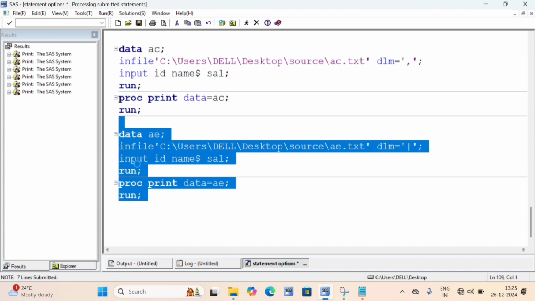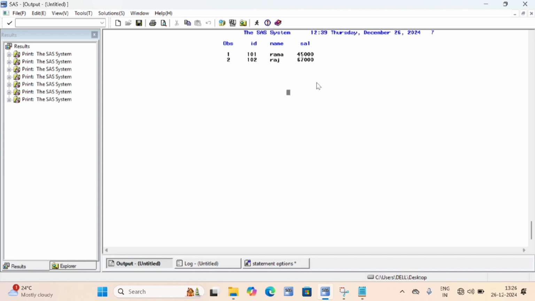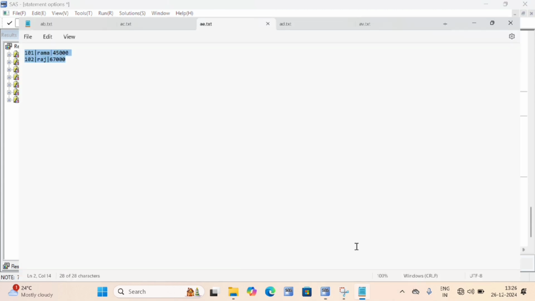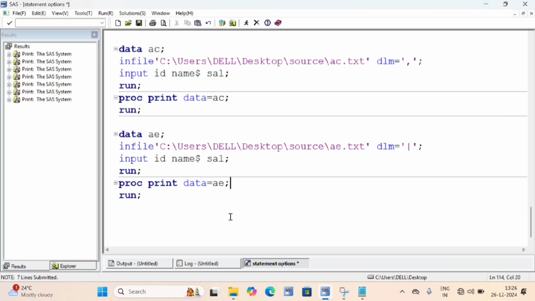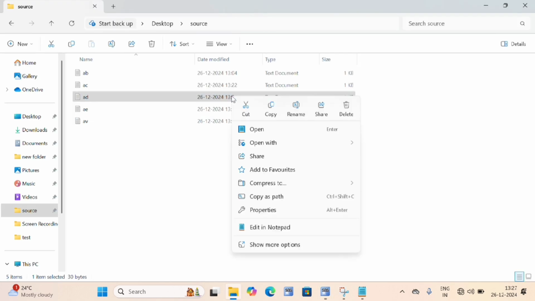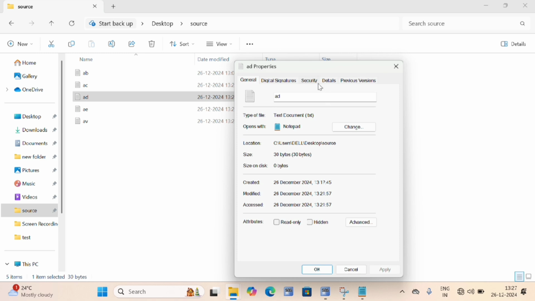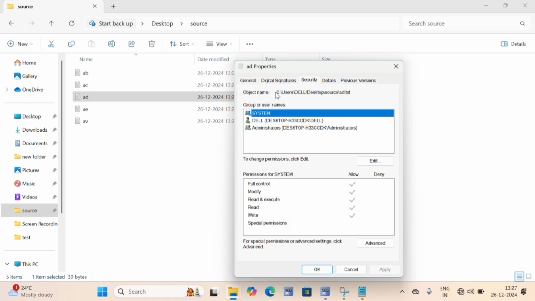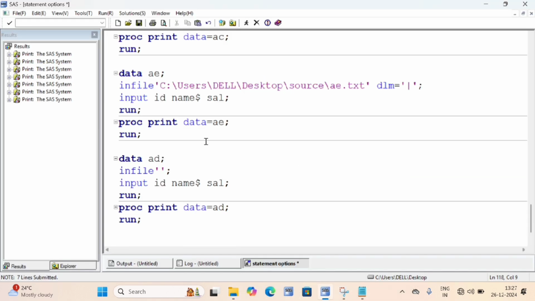So okay, data is imported successfully from outside to inside. So pipe is done. Next is what? Tab. I need to explain tab also. I'll copy and paste first here. So that AD is my dataset name for tab, right? I'll show you, don't worry. I'll remove all this. So AD, you have to right click on it, go to the properties, then copy the path from security, Control C, and I'm closing this. Okay, and I'm pasting here. Okay, this is a tab, no? Yes, I'm explaining about the tab delimited file.